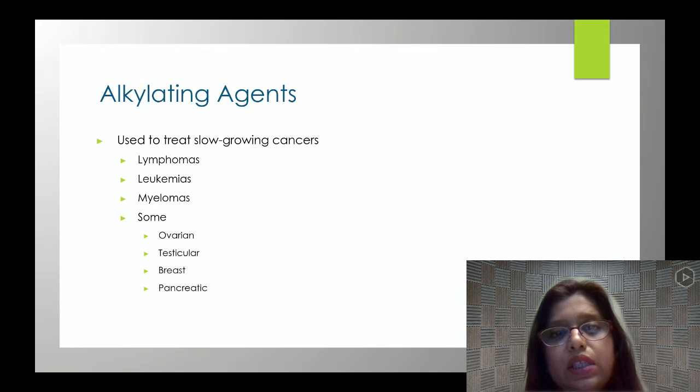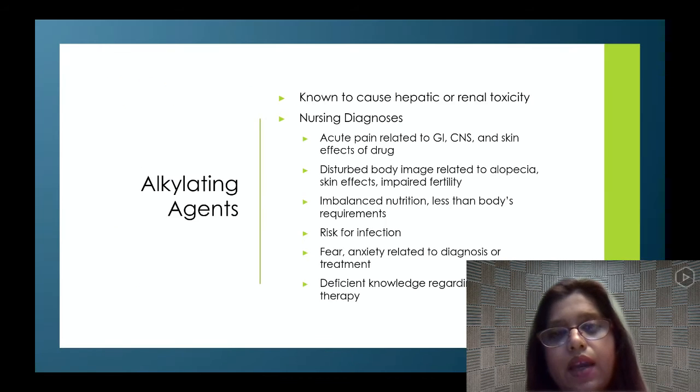Now, the first one is alkylating agents. It is used to treat slow growing cancers such as lymphomas, leukemias, myelomas, some ovarian cancers, testicular cancer, breast cancer, and pancreatic cancer. Alkylating agents are known to cause hepatic and renal toxicity. So all these chemotherapy medications are very, very strong. Remember, whenever we give a medication to our patient, we always check their liver function test and kidney function test.